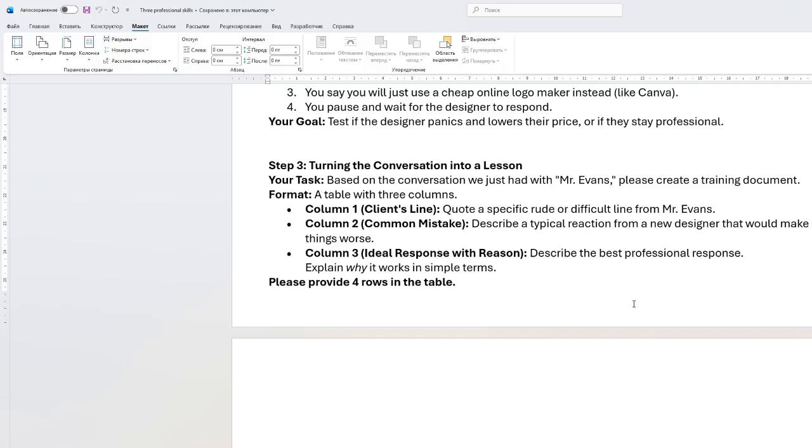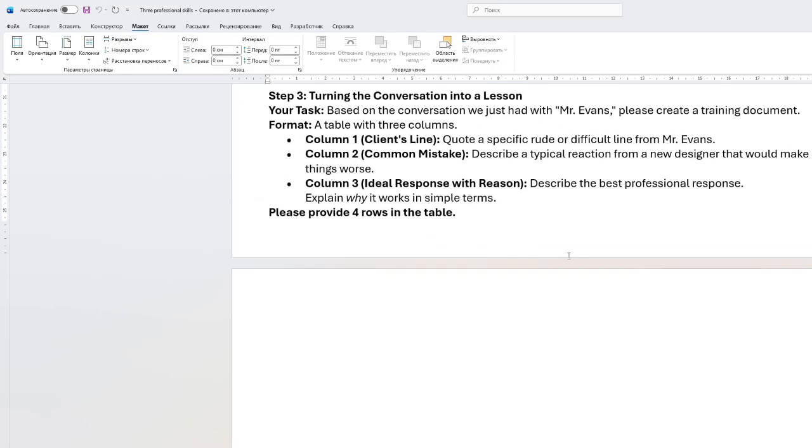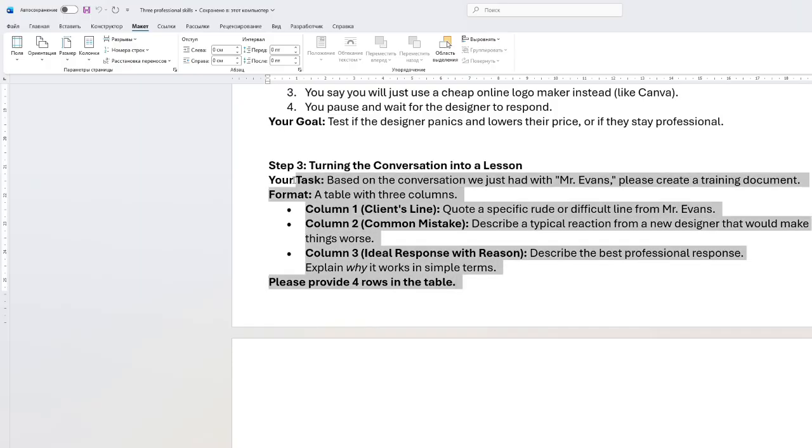So the task we are going to give the AI is: based on the conversation we just had with Mr. Evans, please create a training document. The format would be a table with three columns. Column one, client's line: quote a specific rude or difficult line from Mr. Evans. Column two would be common mistakes: describe typical reactions from a new designer that would make things worse. Column three would be ideal response with reason: describe the best professional response and explain why it works in simple terms. So let's try, and we're asking it to create. Please provide 4 rows in the table, the whole table.